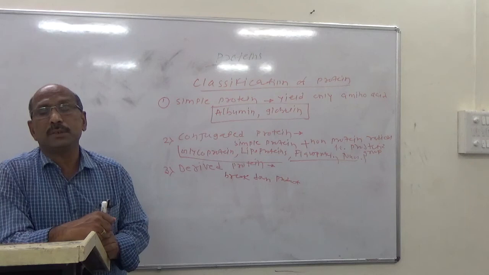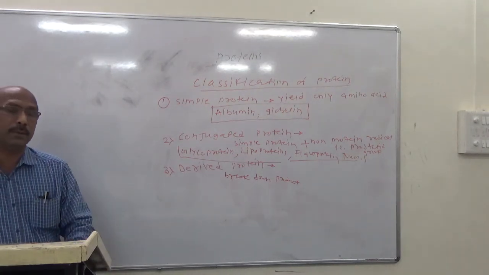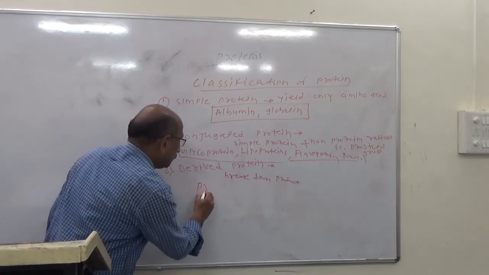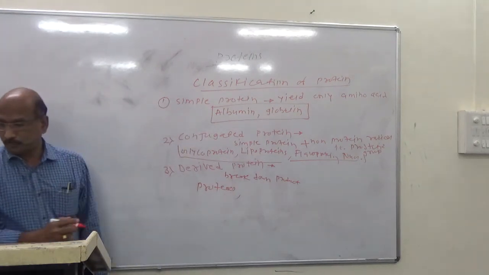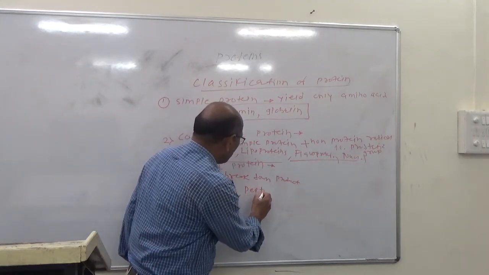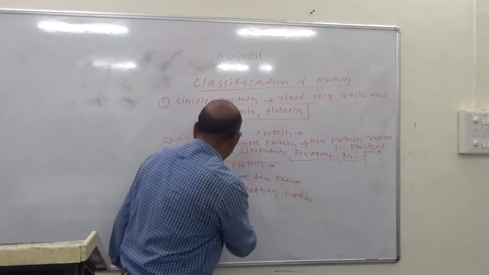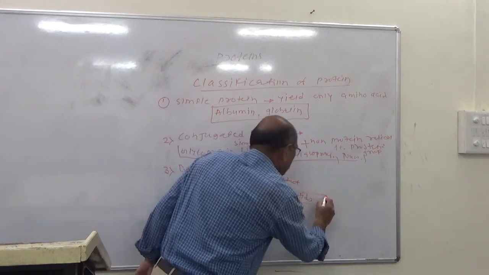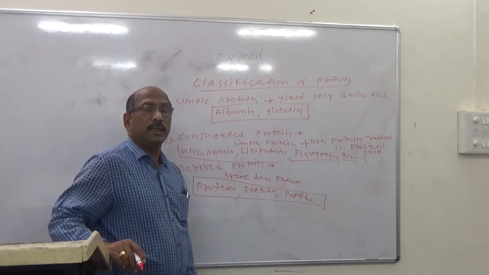These are called derived proteins. Examples of derived proteins are proteases, peptones and peptides. These are the breakdown products of naturally occurring proteins.